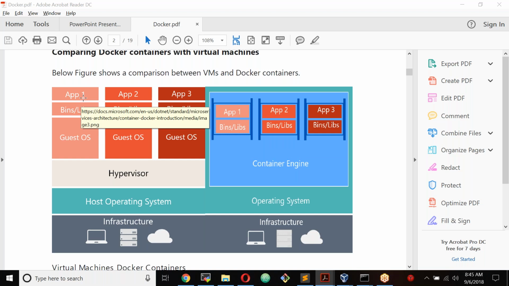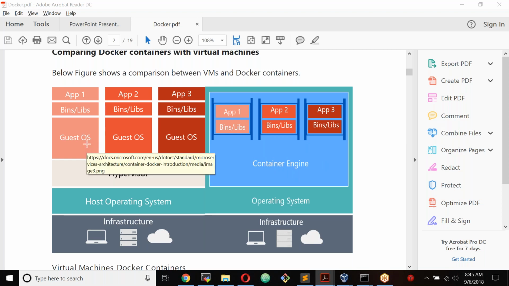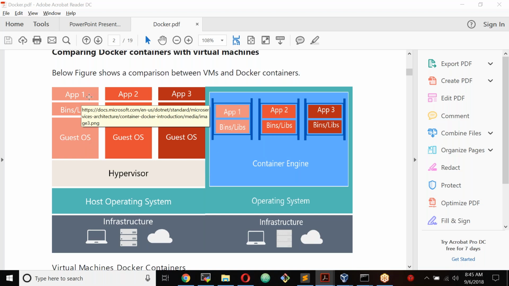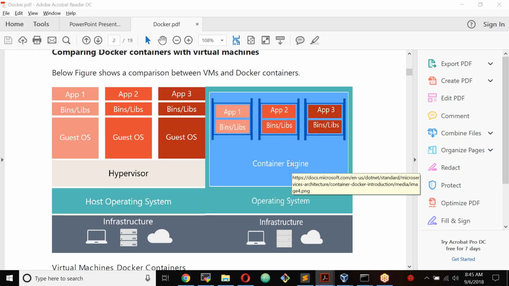But in the virtual machine case, your application can only get 2 GB. So this 12 GB can be used for any container. But here, you already distributed 4 GB for guest operating systems, so this application gets a maximum of 2 GB. But here, there is no restriction. Up to 12 GB you can get for your containers. And these containers will not take much resources. It's very lightweight.